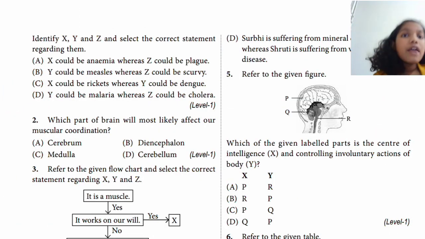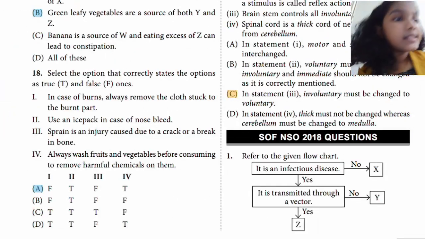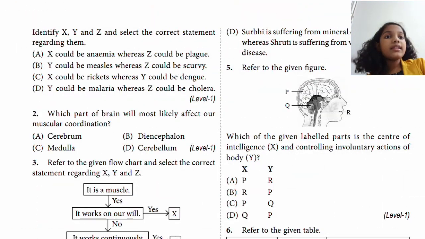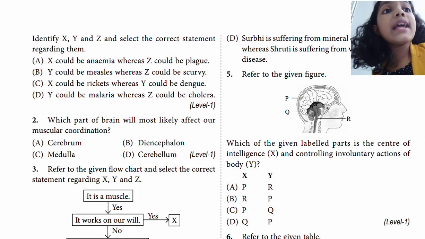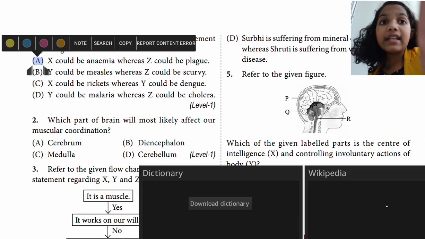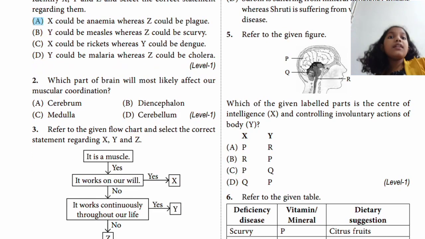Identify X, Y, Z from the correct option. X can be anemia, whereas Z could be plague. That is right. Plague is an infectious disease and it is transmitted through a vector. So they are asking the correct statement. So A is the right answer. Second one is, which part of the brain will most likely affect our muscular coordination? So we know that medulla will affect our muscular coordination.